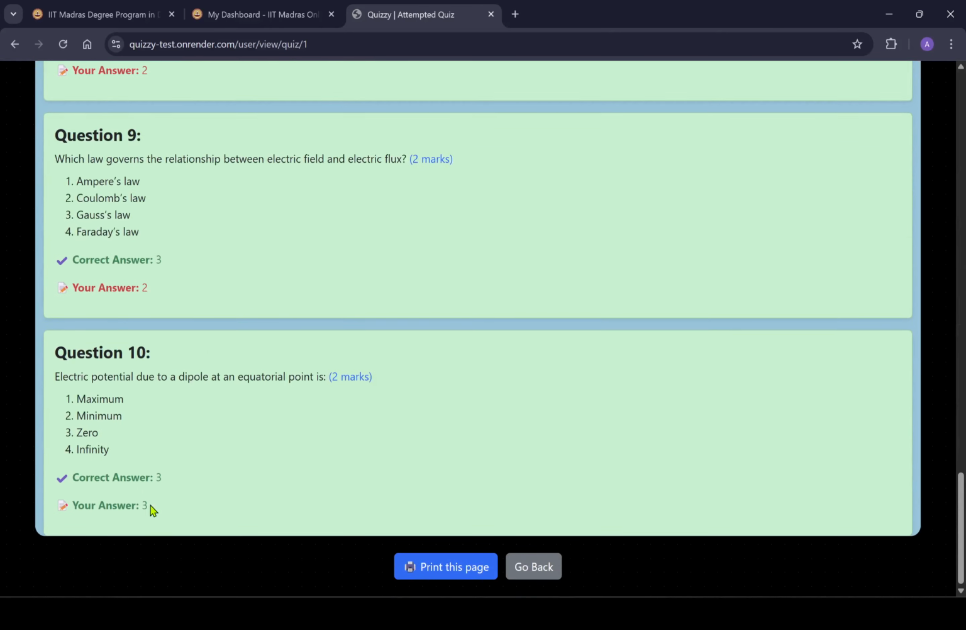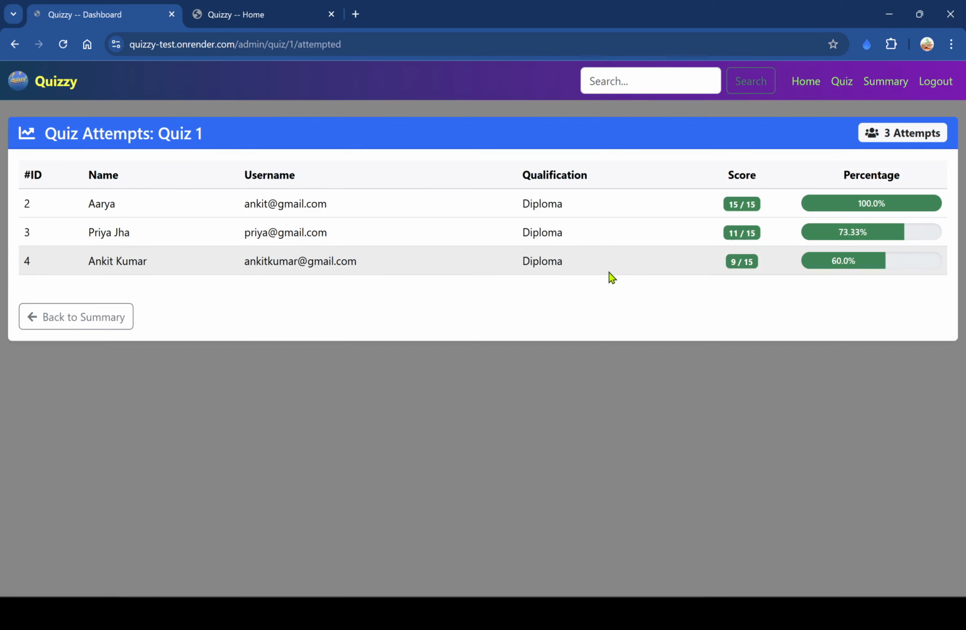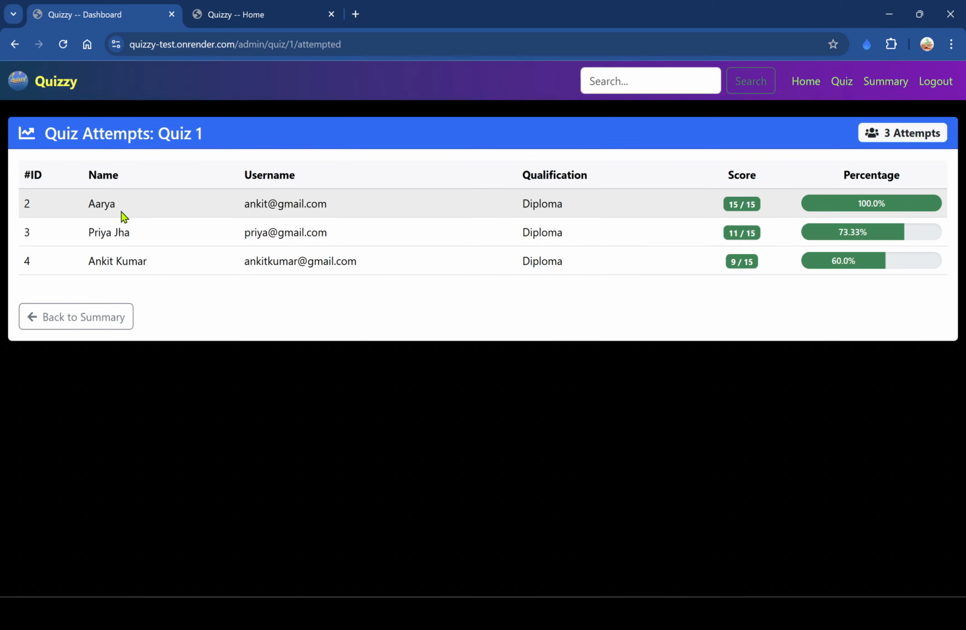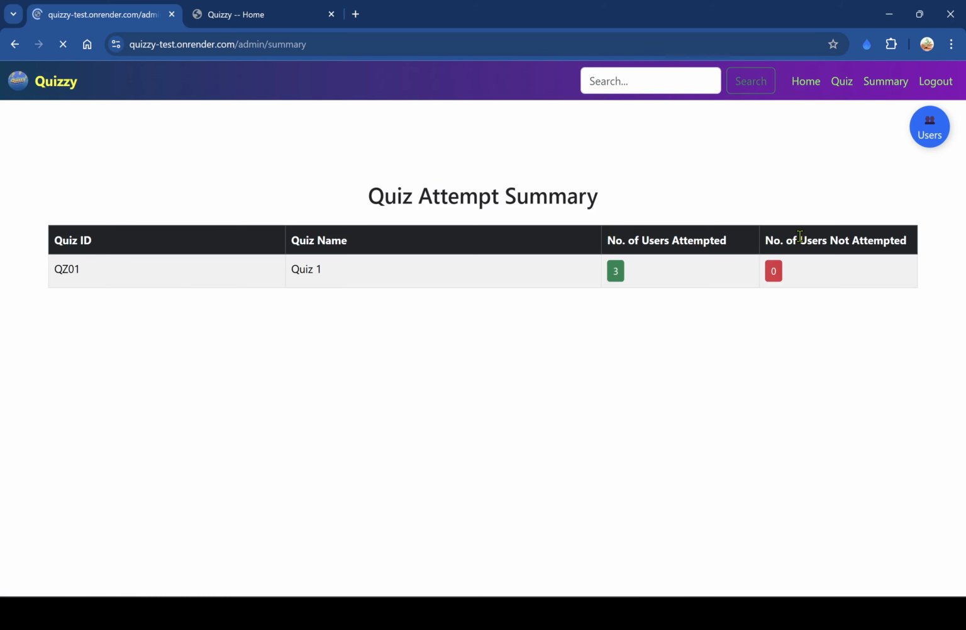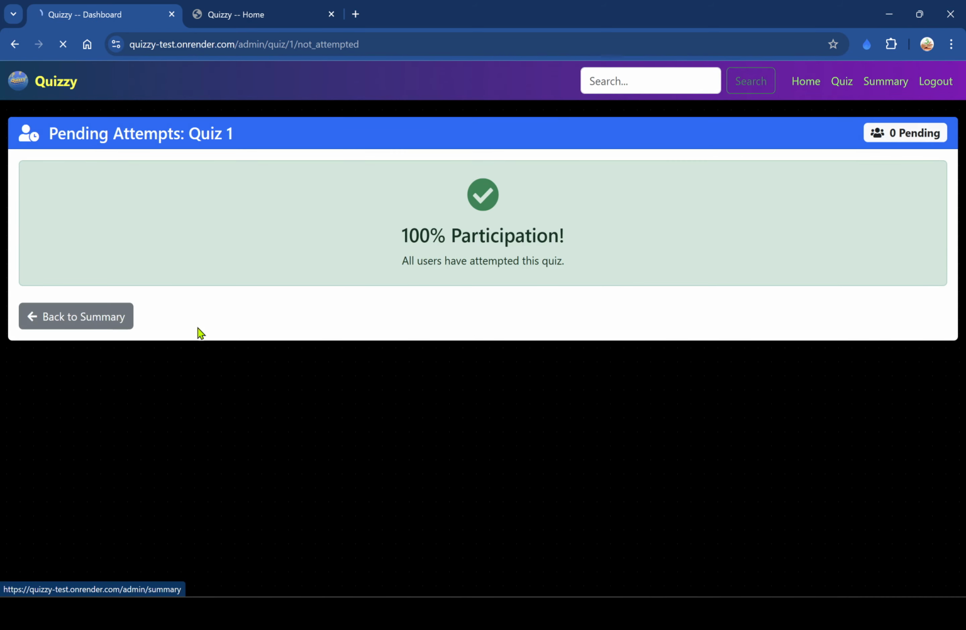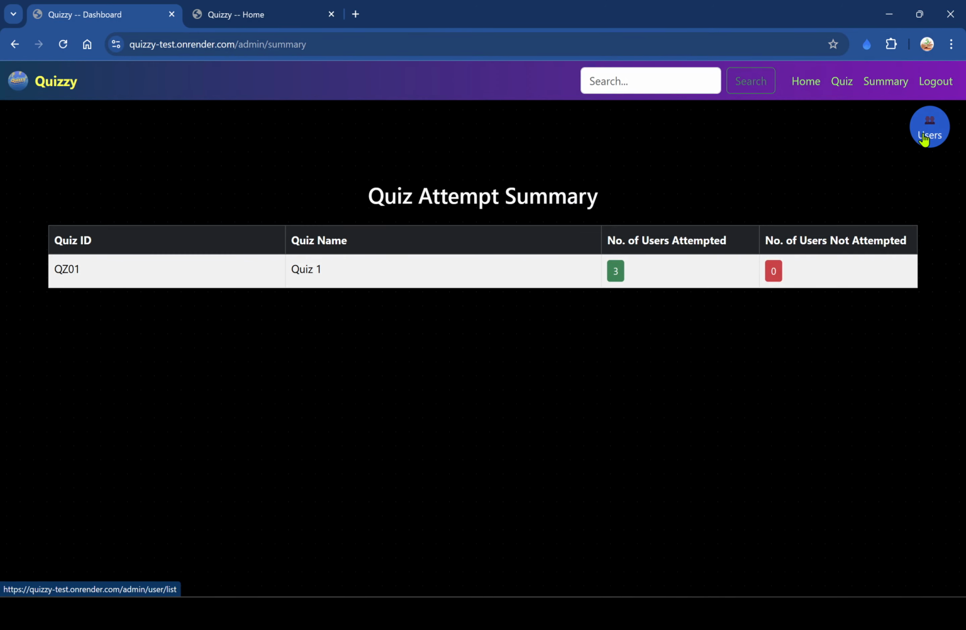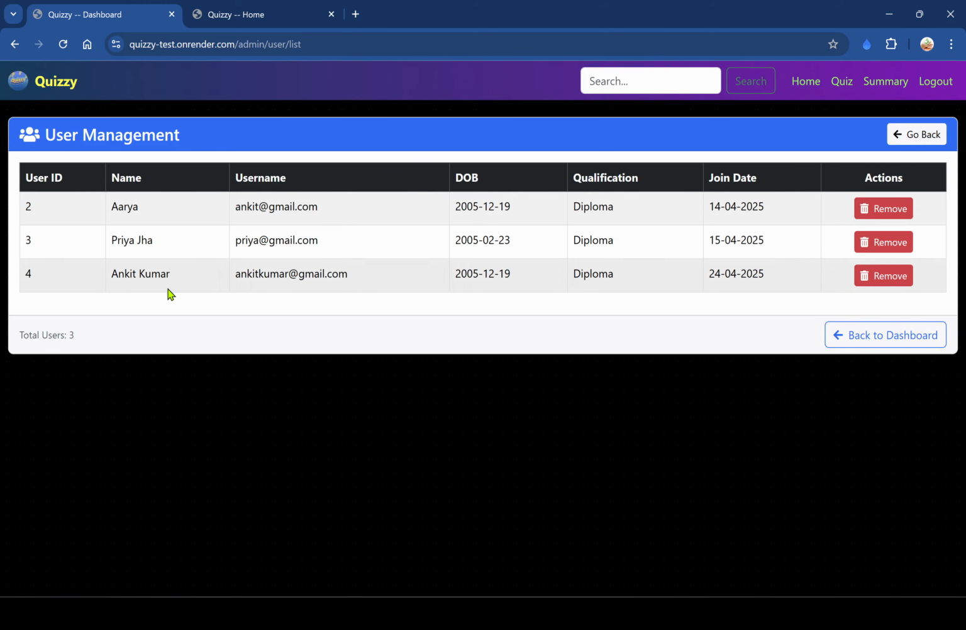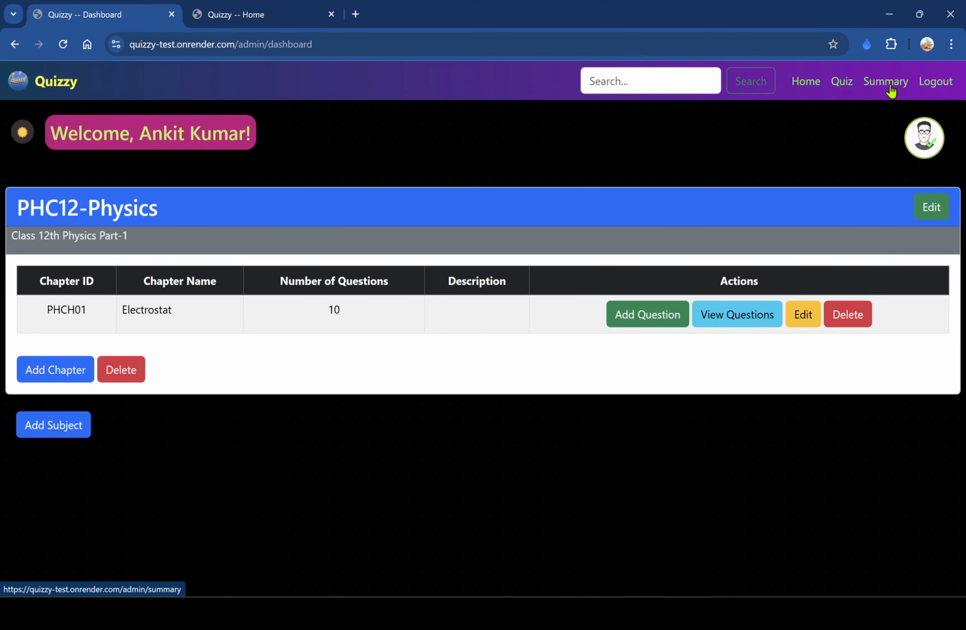And in the summary section, I can see the users who attempted the quiz, or who did not attempt the quiz. So three users attempted the quiz, with their scores. Now here I can see who did not attempt the quiz. So 0 users did not attempt the quiz. And in the users button, if I click here, then I can see all the users and their details, and I can also remove a student from here. Now back to dashboard, and this is all from my side.